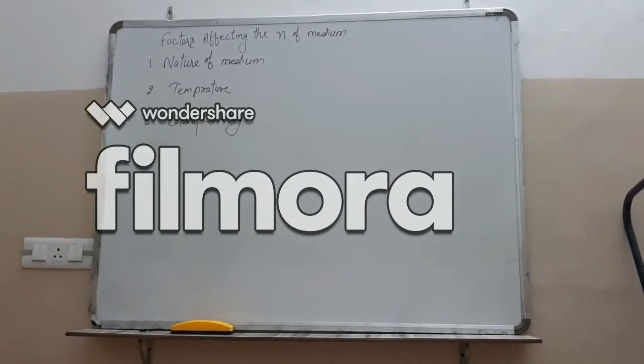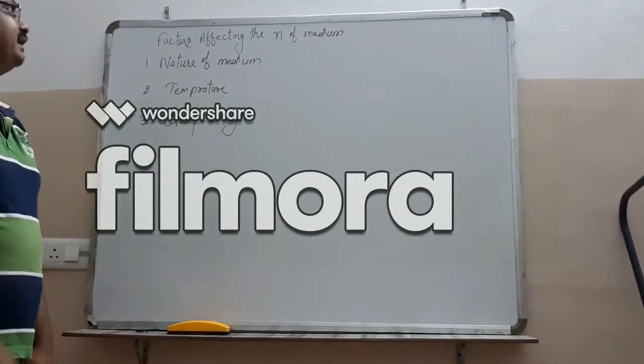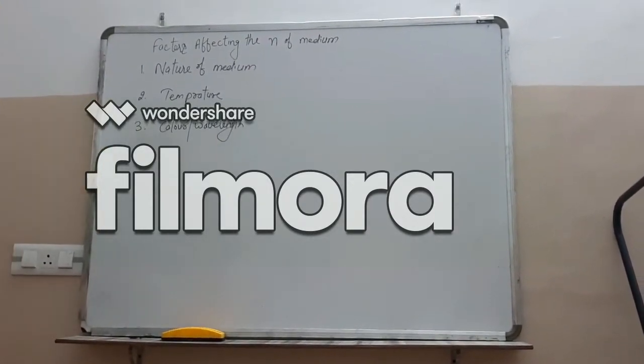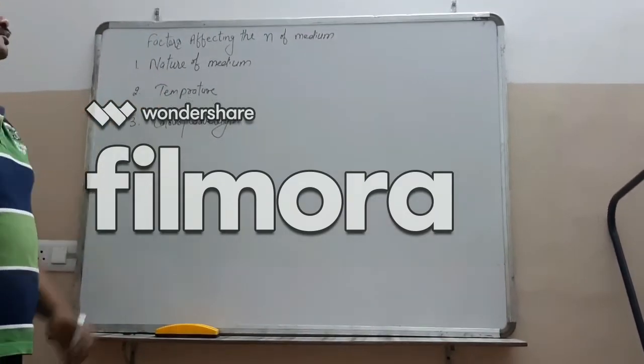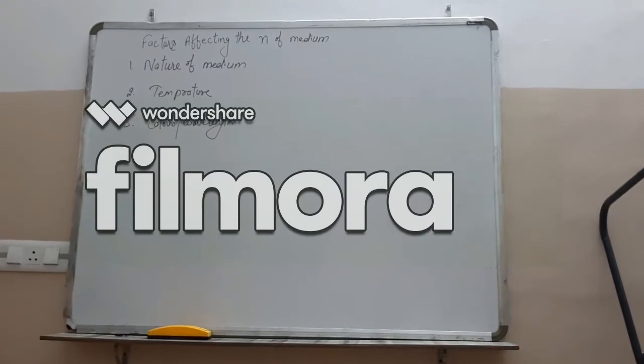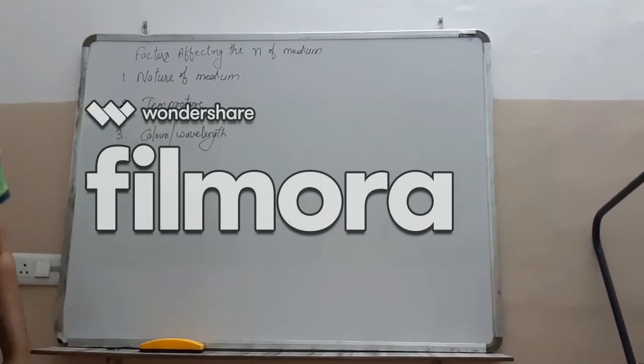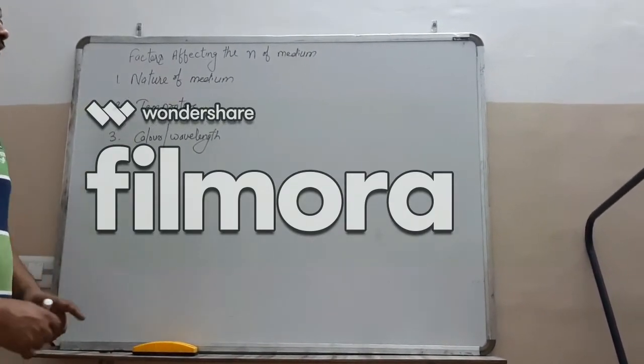Next is factors affecting the refractive index of medium. First, it depends on the nature of medium. Why does the refractive index depend on the medium?